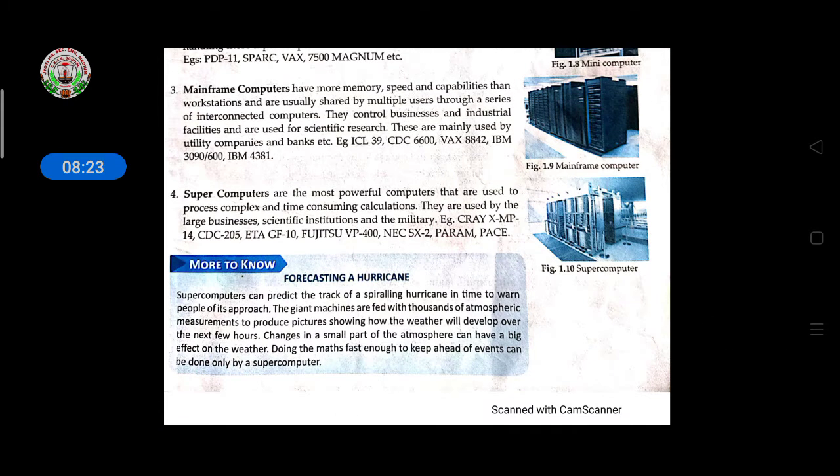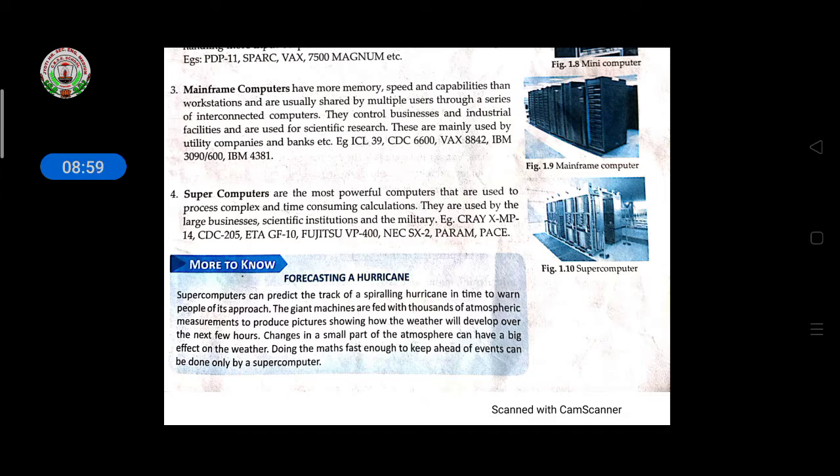Then one more thing to know, forecasting hurricanes. Supercomputers can predict the track of a spiraling hurricane in time to warn people of its approach. The machines are fed with thousands of atmospheric measurements to produce pictures showing how the weather will develop over the next few hours. Changes in a small part of the atmosphere can have a big effect on the weather. Doing the math fast enough to keep ahead of events can be done only by a supercomputer.